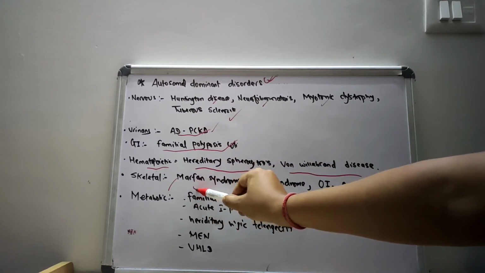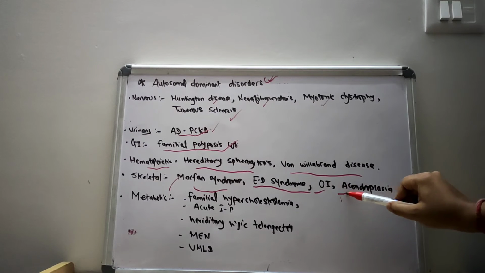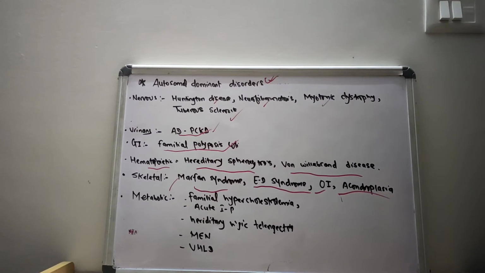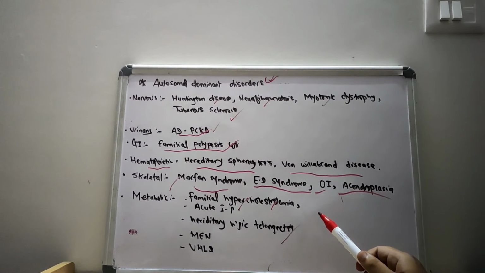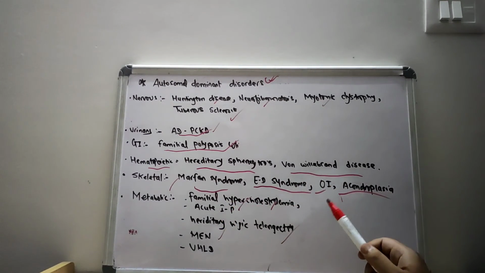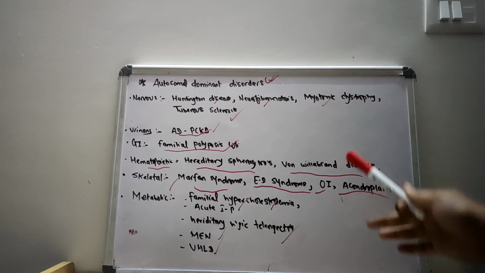In the skeletal system, it is Marfan syndrome, Ehlers-Danlos syndrome, osteogenesis imperfecta, and achondroplasia. In the metabolic category, there are familial hypercholesterolemia, acute intermittent porphyria, hereditary hemorrhagic telangiectasia, multiple endocrine neoplasia, and von Hippel-Lindau disease. So these are the various autosomal dominant disorders that I have categorized system wise.